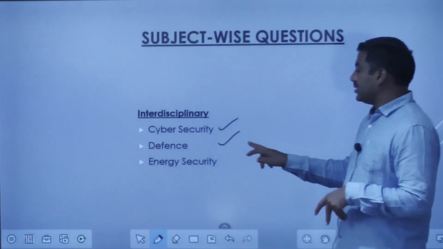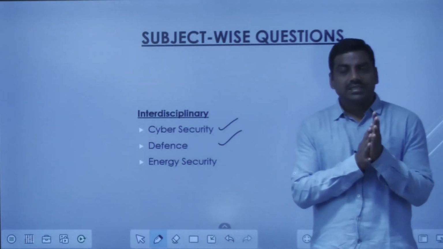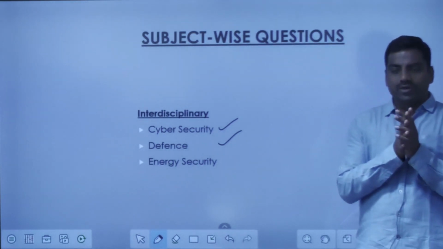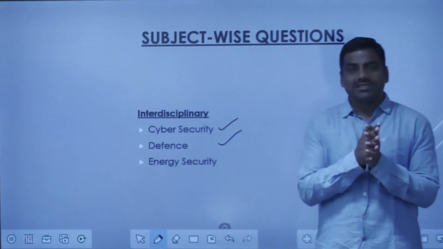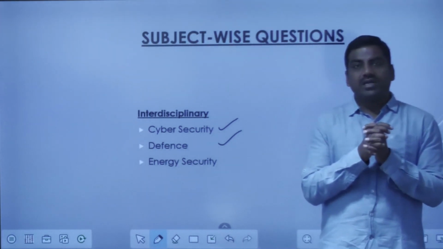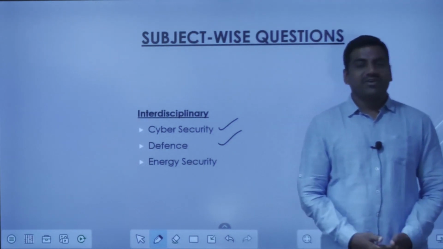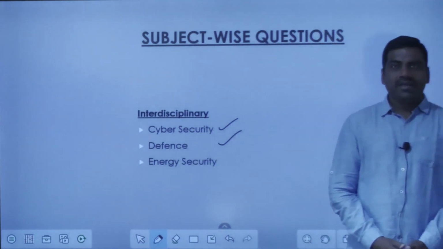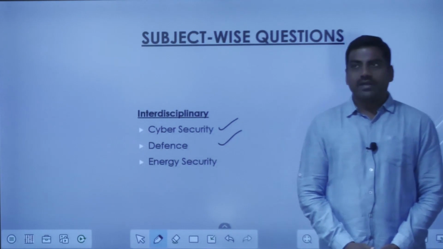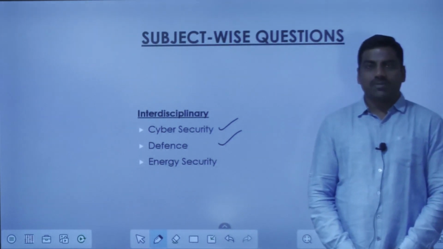And the defense. When it comes to defense, there are many things as far as the defense is concerned. The question can come in internal security, but there are some technological aspects which we need to bring into the internal security. And when it comes to the other aspects, like the defense technologies that we have, and their procurement, and the policy that we have for procurement or for their production.